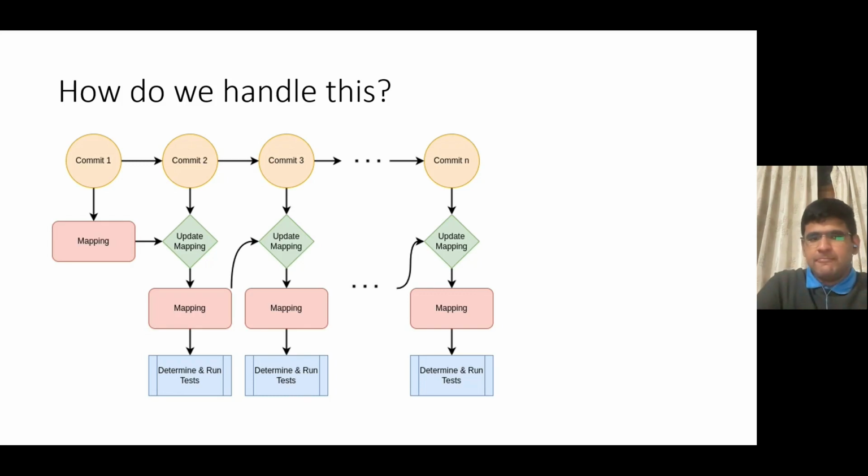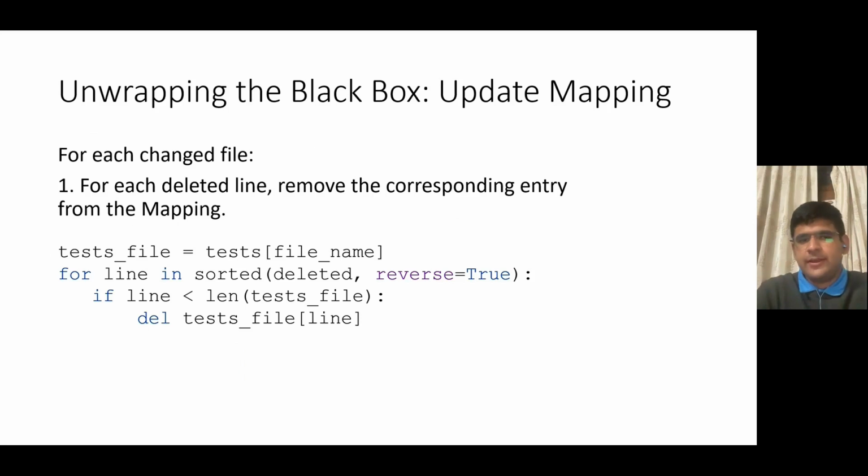So if we are somehow magically able to generate the mapping for a particular commit as it comes, we can determine and run the ideal tests that are relevant to be run and may have their status changed. So let's unwrap this black box of update mapping. How do we generate the mapping for a particular commit from the mapping for an older commit? This is exactly what we do in order to implement what we call intelligent testing. The update mapping logic works as given here.